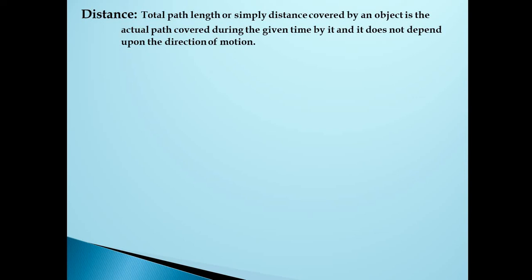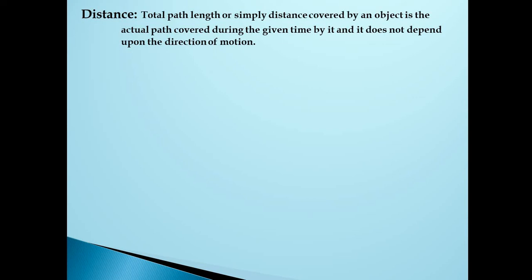Everyone, we all know, right? Distance. We calculate the distance from our home to the school, right? According to the distance, we calculate the time, and we start to the school 30 minutes or 1 hour before, according to the distance. But what do you exactly mean by the distance?